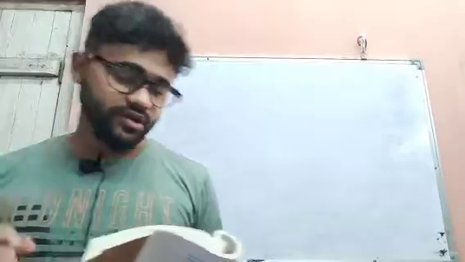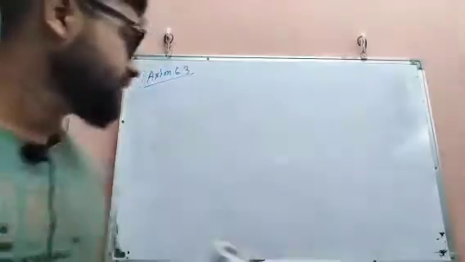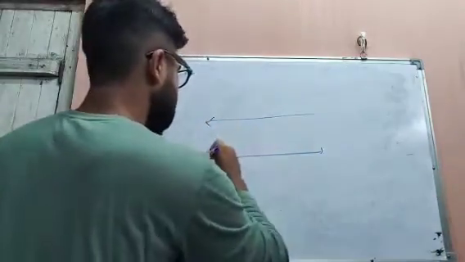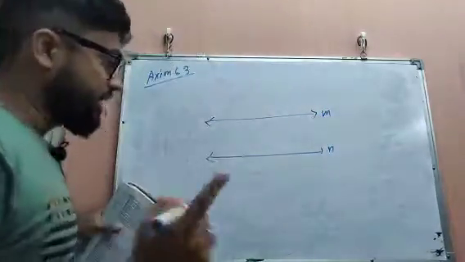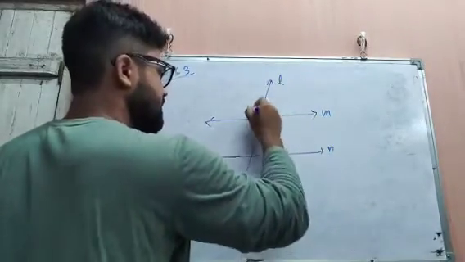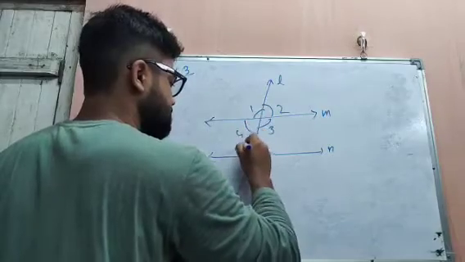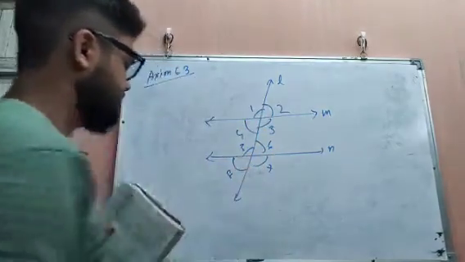Now in axiom 6.3, what is given? If a transversal intersects two parallel lines, then each pair of corresponding angles is equal. That means, suppose there are two parallel lines M and N, and one transversal, suppose L, intersects them. Then this is 1, this is 2, this is 3, this is 4, this is 5, this is 6, this is 7, and this is 8.